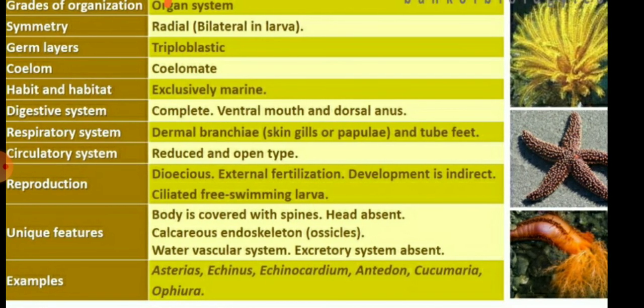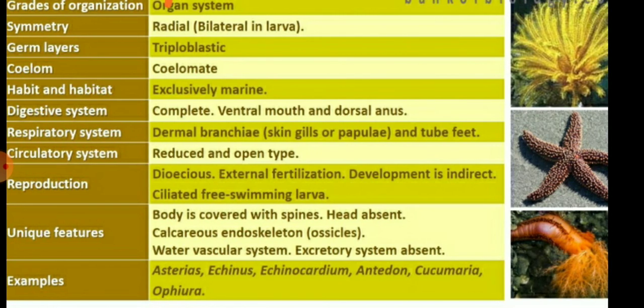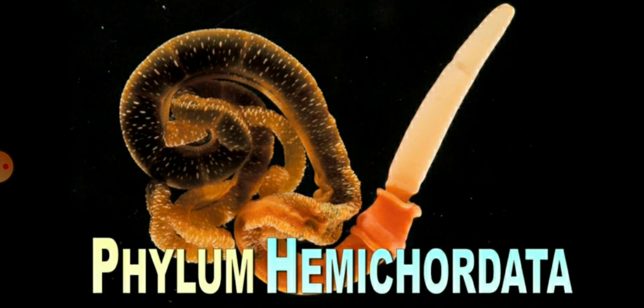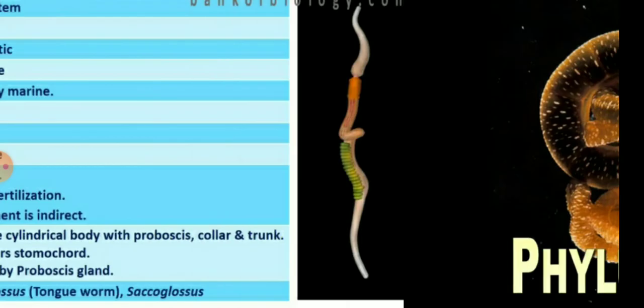So children, the examples of the Echinodermata are Echinocardium, Echinus, Asterias, Antedon. All are examples. The next phylum is Hemichordata.